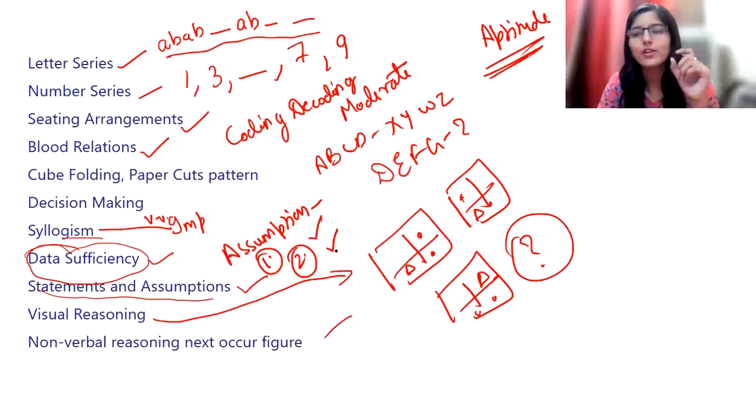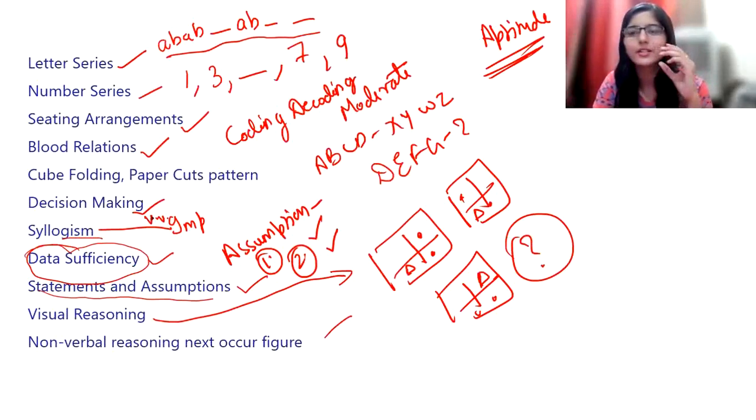But to have this sort of understanding for solving these questions, you must practice. Practice as much as you can. Even after practice, students make mistakes in statements and assumptions, and statements and arguments. So practice as much as you can. We also have statement and conclusion. Practice is the only thing you can follow. And don't underestimate this section, although it looks easy. If you haven't practiced, the same questions are going to be difficult for you. Decision making is also a very interesting topic. Some criteria will be there.